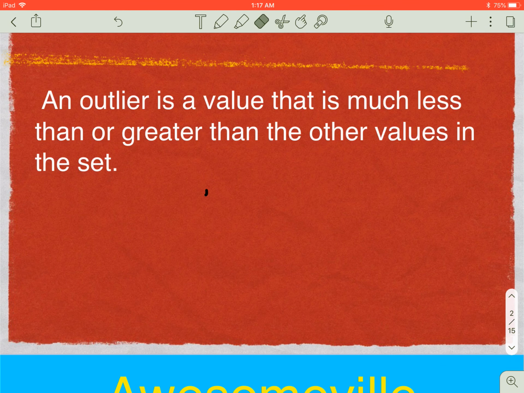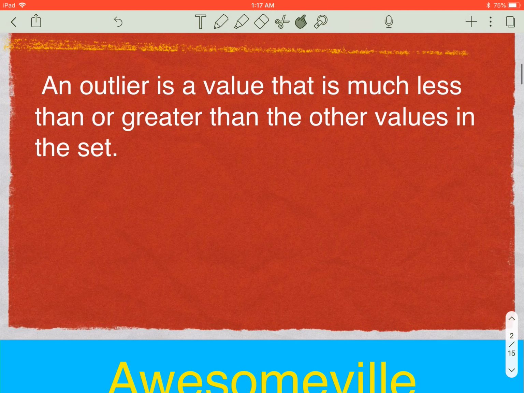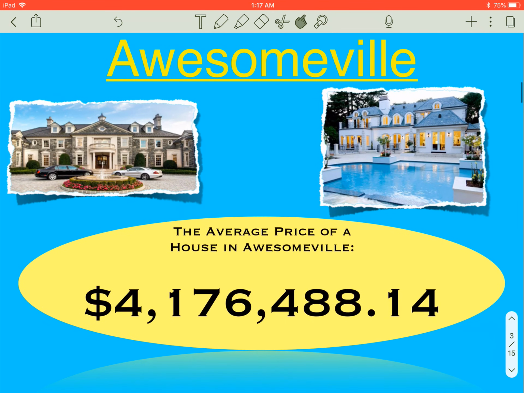So today we are going to talk about which measure of central tendency best describes a data set, and the best way I've come to learn to describe this is using this example right here. We have two towns. The first town is Awesomeville, which looks pretty awesome to me. Some fancy houses, some pools, some fancy cars, fountains.